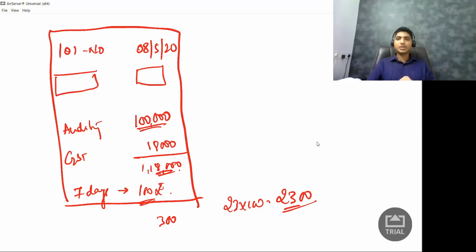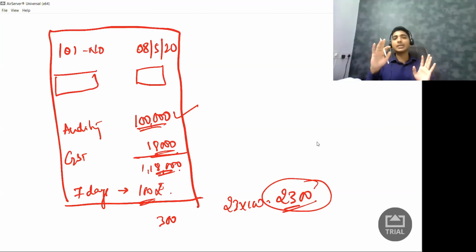So now the question is, should I pay GST only on this 1 lakh rupees, that is this 18,000, or should I pay GST on this 2,300 as well? Answer is, I need to pay GST on this 2,300 as well. But remember, for interest, late fee, penalty, everything, I need to pay GST only on a receipt basis, not on an accrual basis.